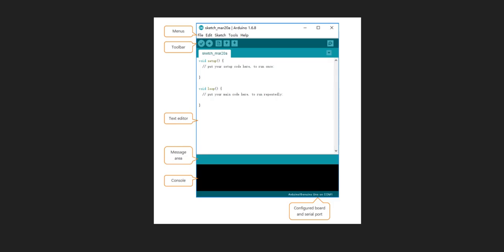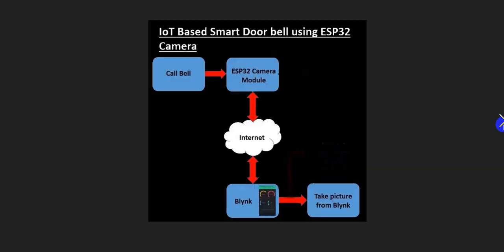And this is the IDE in which the code has been done. And this is the chart for the working mechanism of the project.